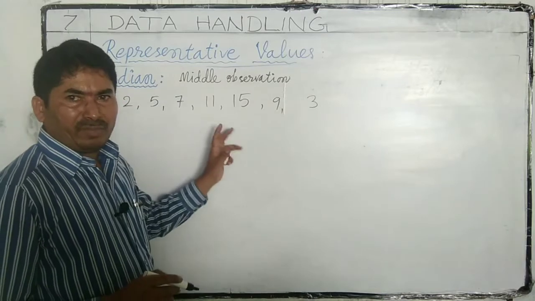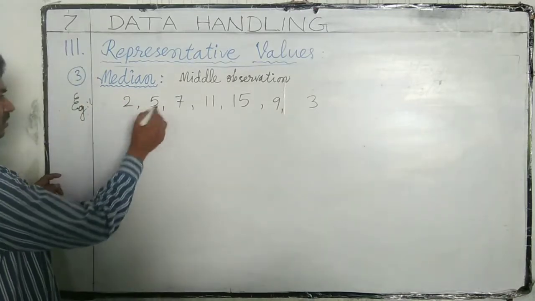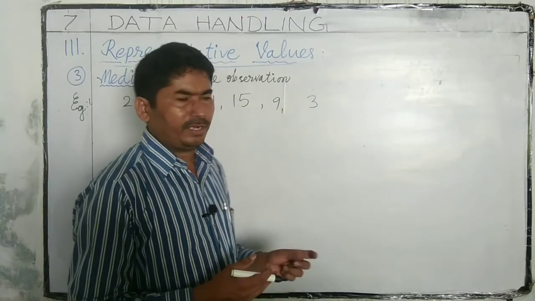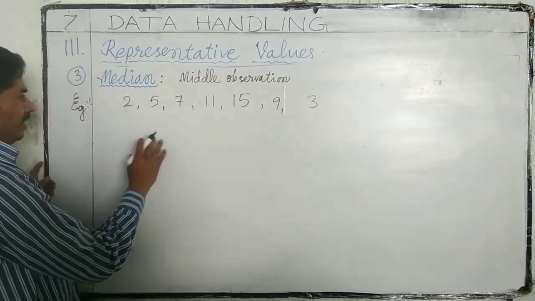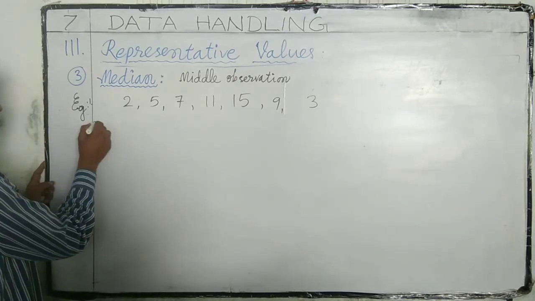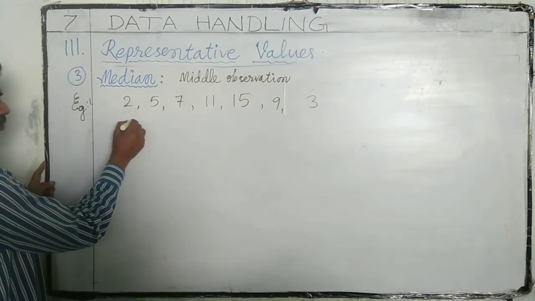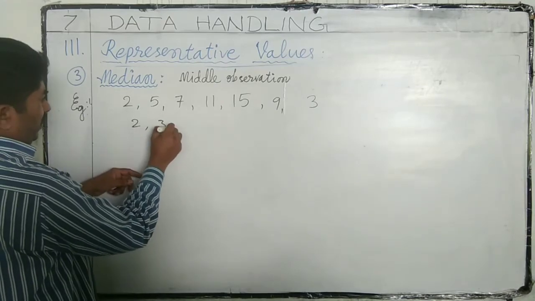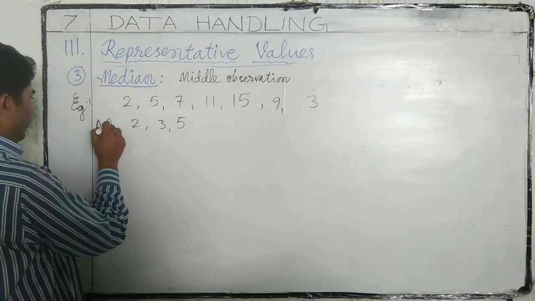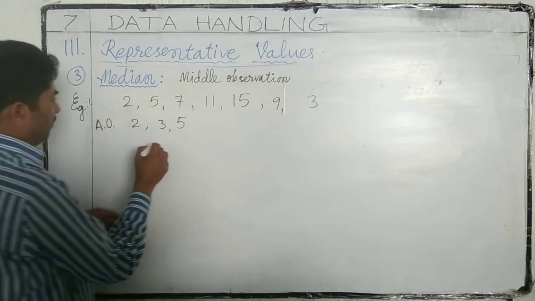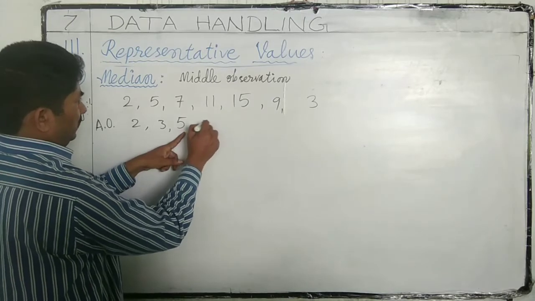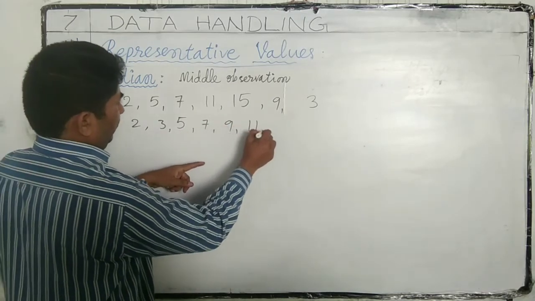Here we have a few observations. First, we have to arrange them in either ascending or descending order. We can arrange this easily in ascending order: 2, 3, 5, 7, 9, 11, 15.